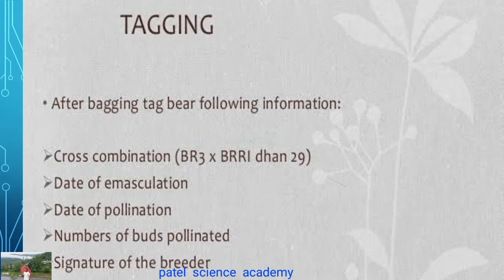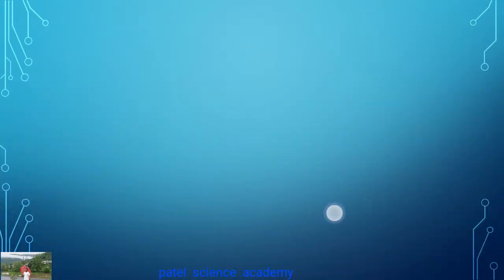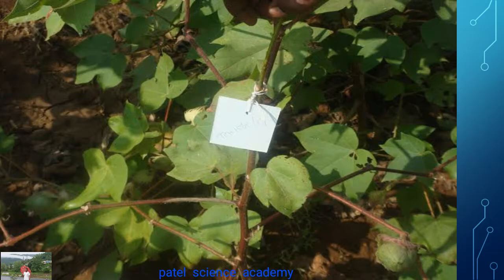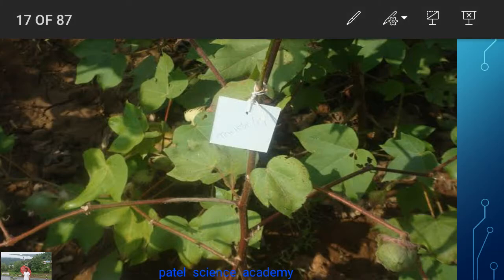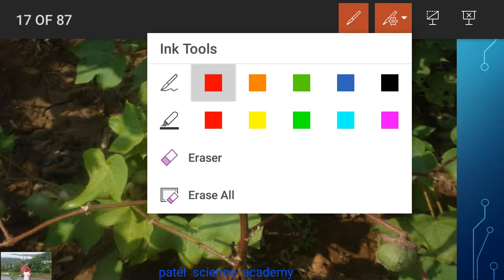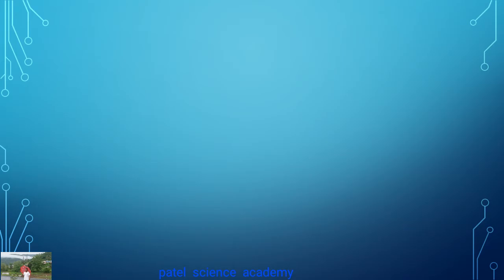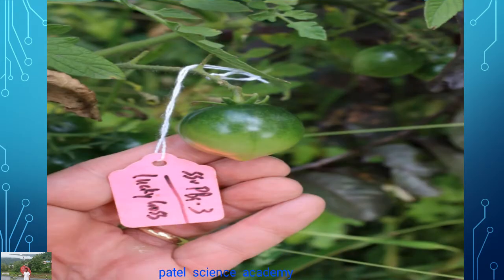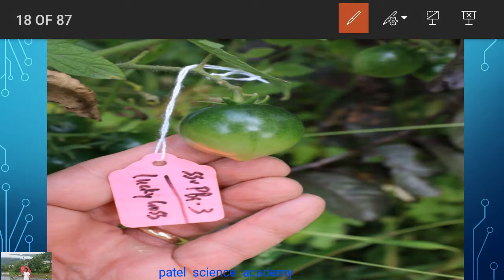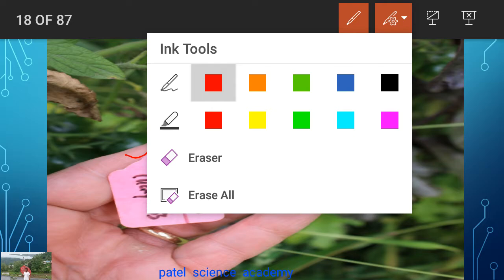Usually on the tag you are going to have these details. You can see this plant as a tagged plant. This tag is there, and on that tag, whatever I said in the previous slide, all points should be there. Here you can see again one tag. This fruit is tagged by this label.